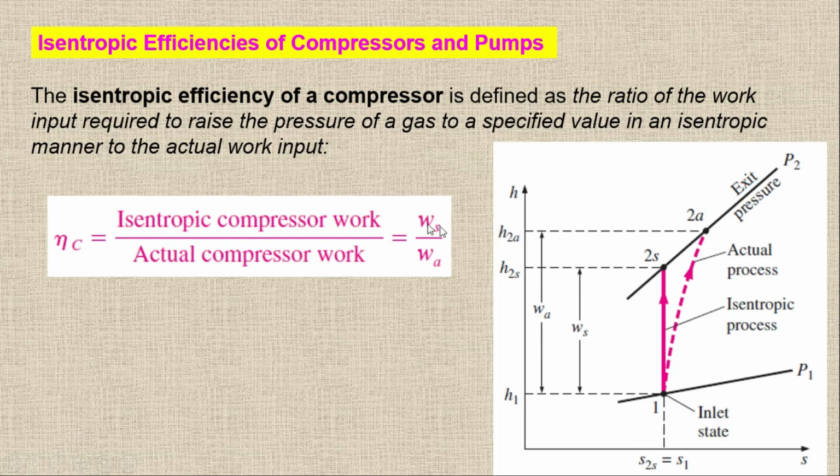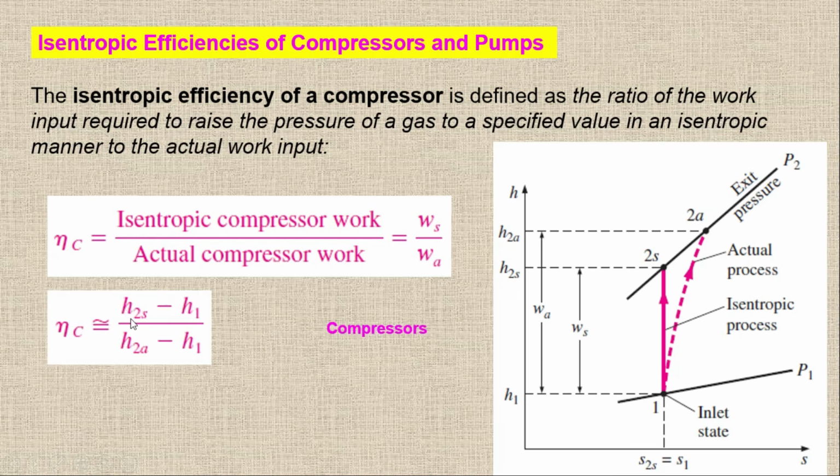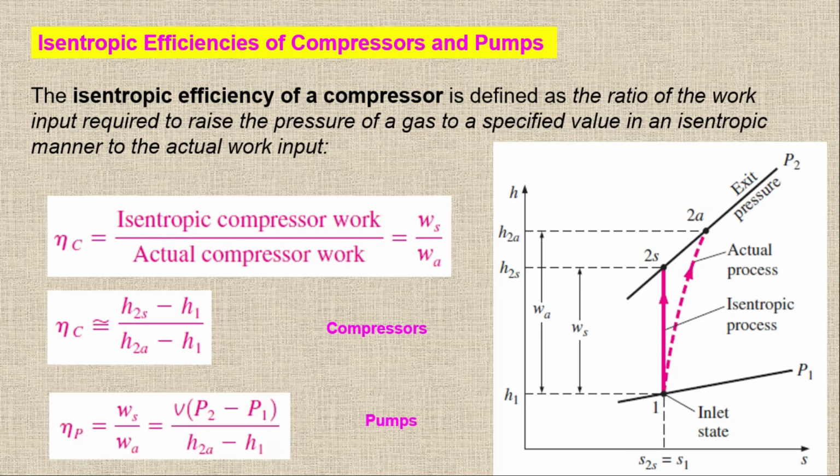In terms of enthalpies, it's simply H2s minus H1 over H2a minus H1. In the same manner, we can find the pump efficiency as well.